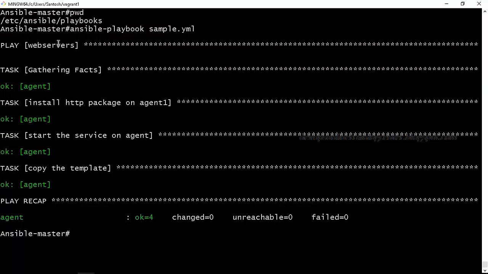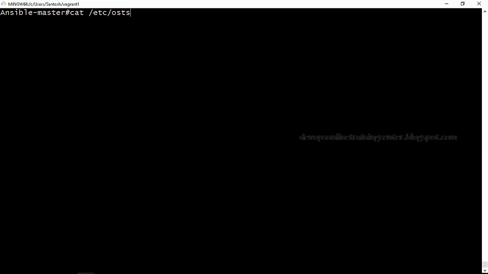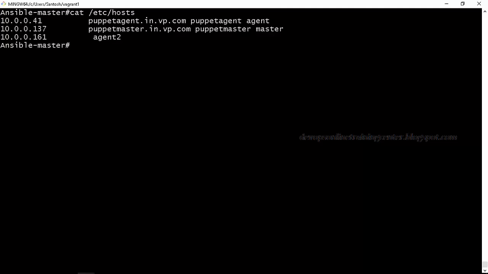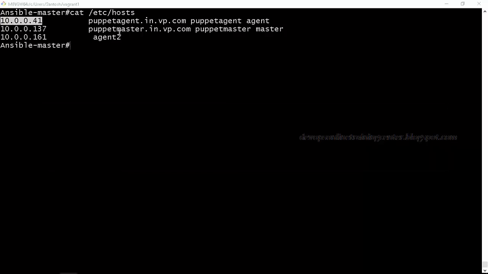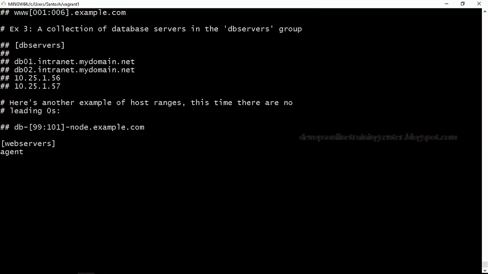Okay, it's not running on this machine, because at least something would have changed. Let me see what is the problem. 10.10.0.41 is the agent. Web servers.